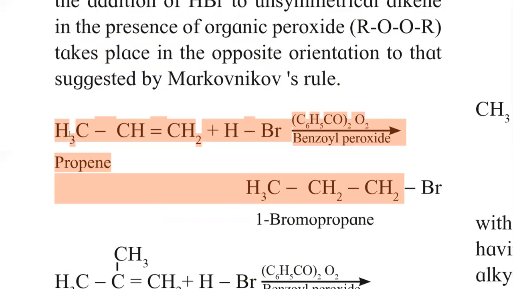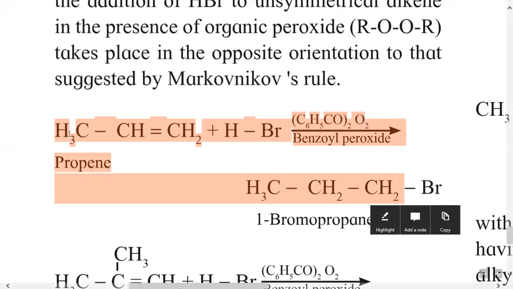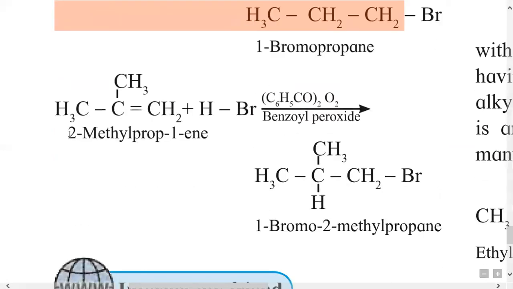Here across the carbon-carbon double bond, the middle carbon contains one hydrogen and the right side carbon contains two hydrogen. So here the negative part, that is the bromine part, gets bonded exactly opposite to Markovnikov rule, that is, bromine gets bonded to the carbon of the double bond which contains the more number of hydrogen, and we get 1-bromopropane as a product. Here one more example of anti-Markovnikov addition, or peroxide effect, or Kharasch-Mayo effect is given.